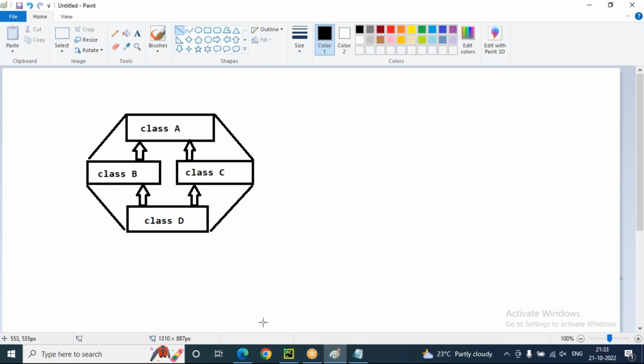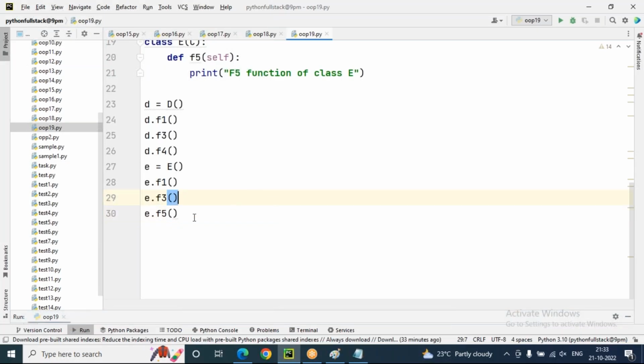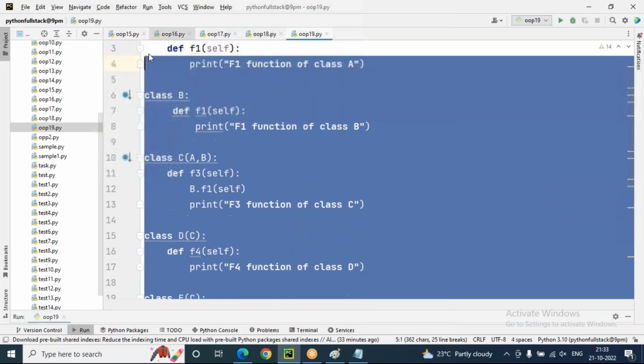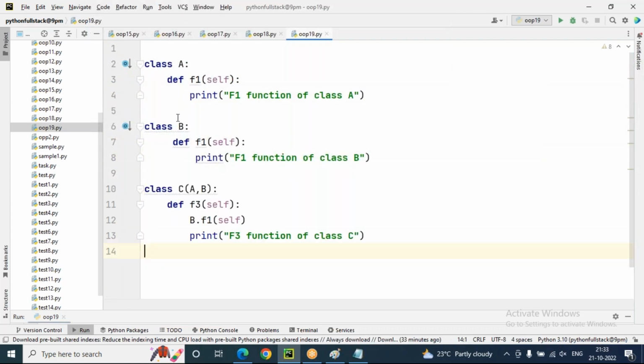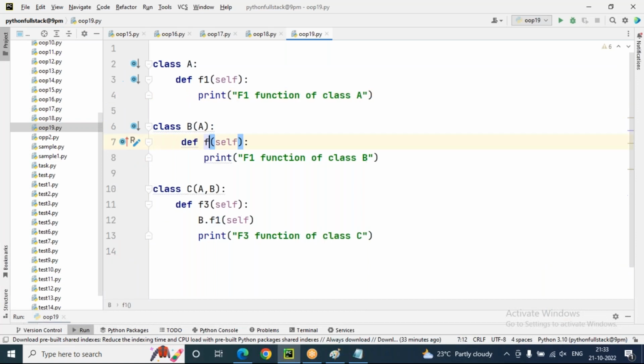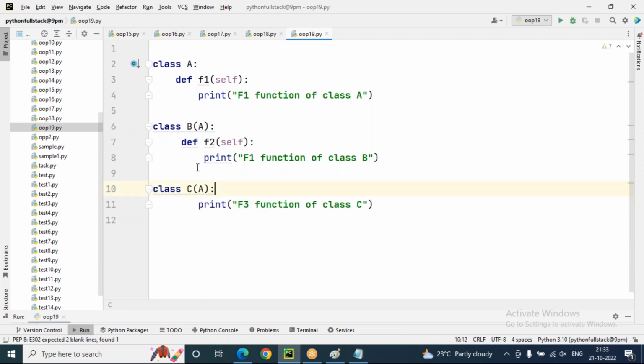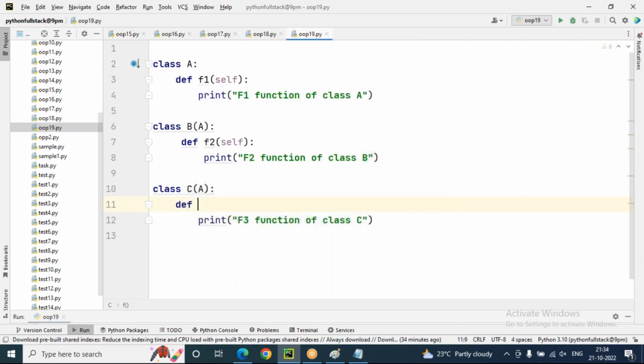Let's quickly do this example. First, I have to create class A. So let's remove this A class. Now you can see B and C are inherited from A only. B is inherited from A, and B class is having F2 function. C is inherited from what? A. C class is having F3 function. Let's try to do this. So here you can see B is inherited from A, C also inherited from A only. Okay, def F3 function I'm taking.